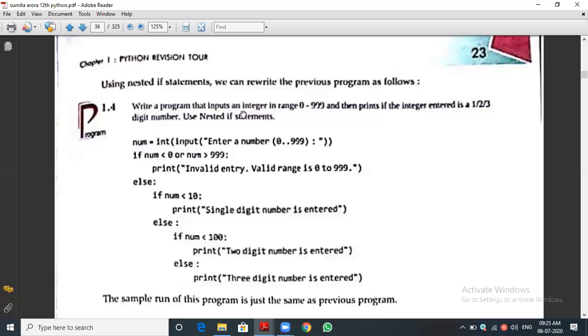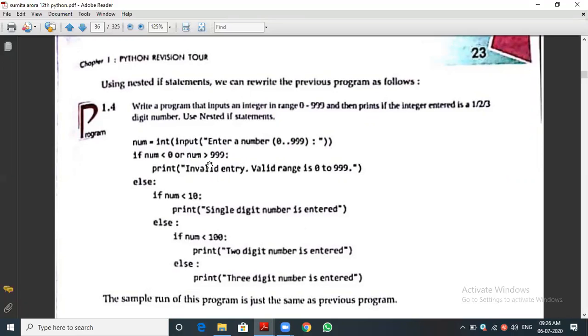Write a program: input an integer in the range of 0 to 999 and print whether the integer entered is a 1-digit, 2-digit or 3-digit number. For example, you have to give a number in the range 0 to 999. Suppose I enter 99, the program should tell that the entered number is a 2-digit number. Suppose I enter 8, it should tell you entered a single digit number. The program wants to identify which digit number we have given.